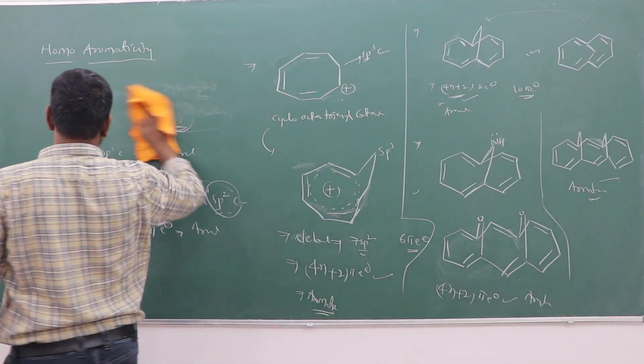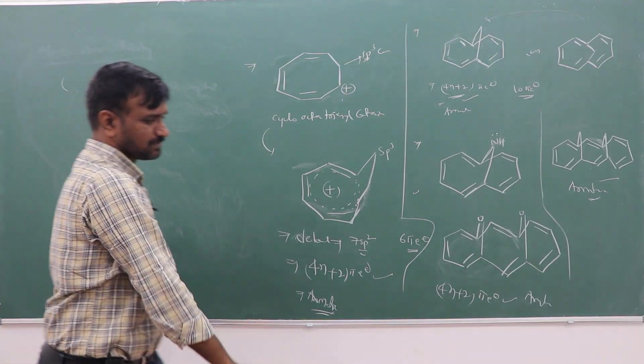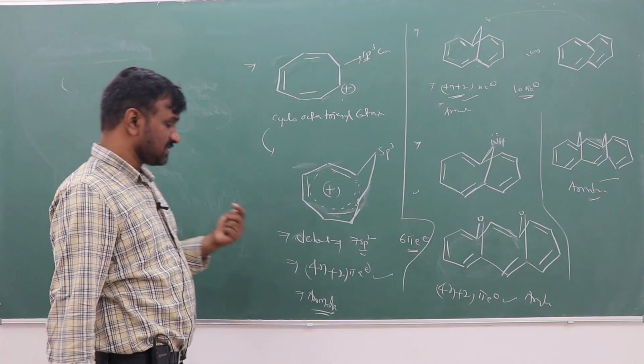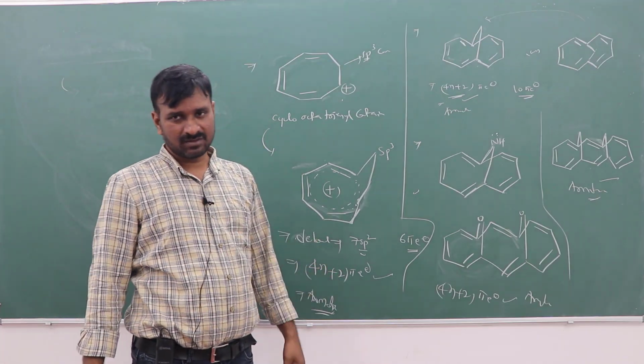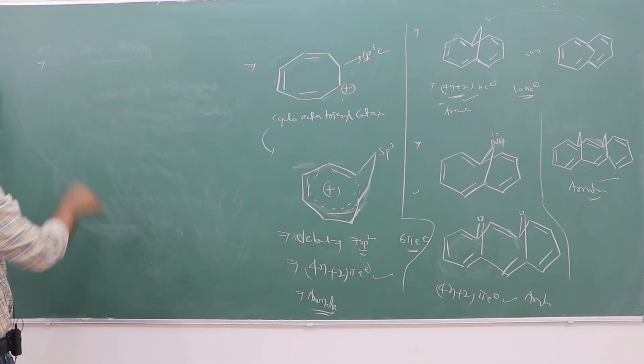And another one or two aromatic examples. The condition is that it follows the 4n plus 2 pi electron rule, otherwise it does not happen, right? Otherwise it is a non-aromatic compound.